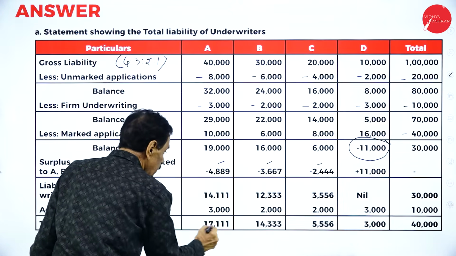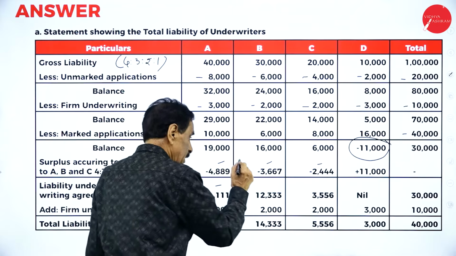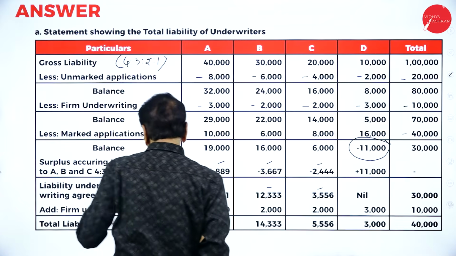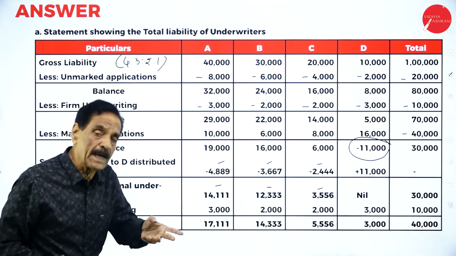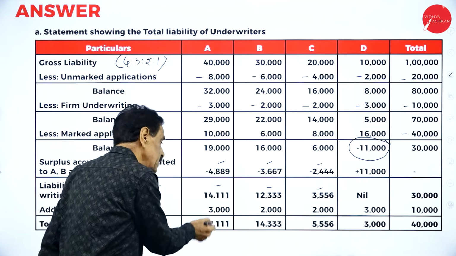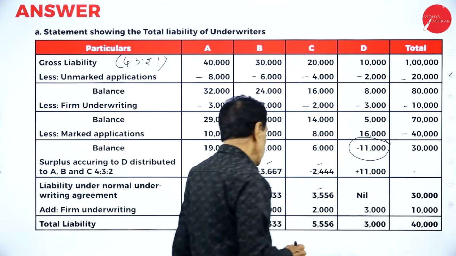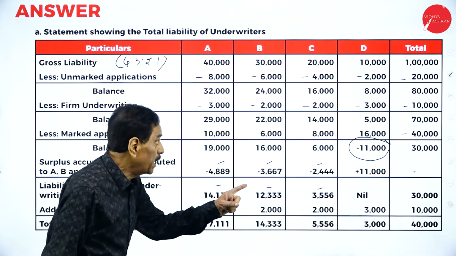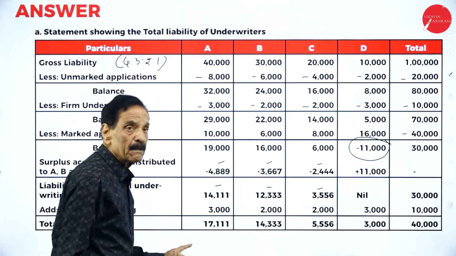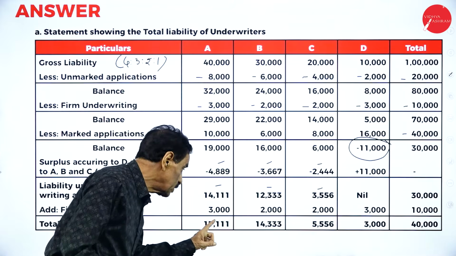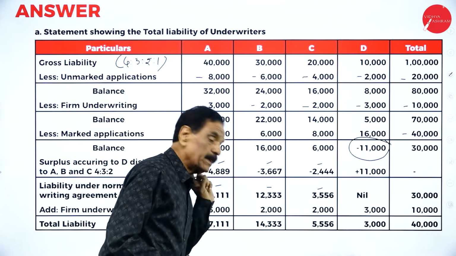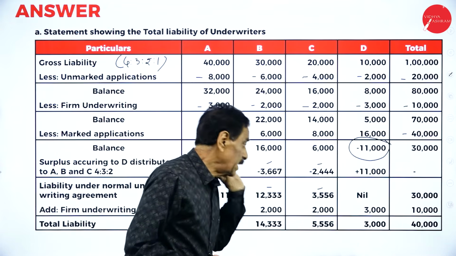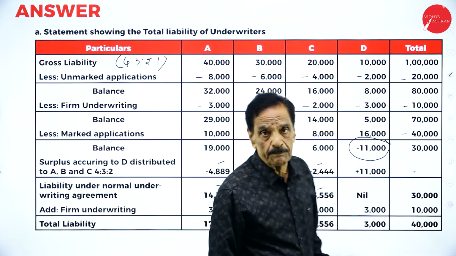Now, if we deduct 14,111, 12,333, 3,556, it becomes nil. Add firm underwriting, which has been written separately, the definite undertaking. Actually, how much are they definitely taking? 3,000 to A, 2,000 to B, 2,000 to C, 3,000 to D. So total liability of underwriters: 17,111 to A, 14,333 to B, 5,556 to C, 3,000 to D, totally 40,000.